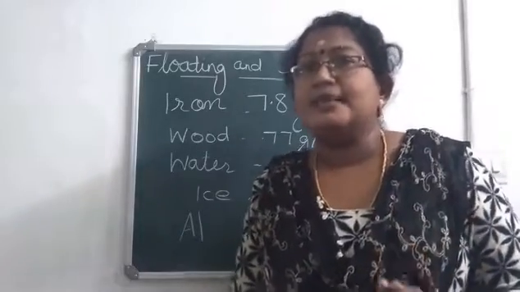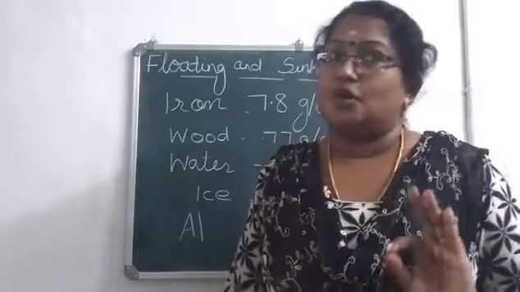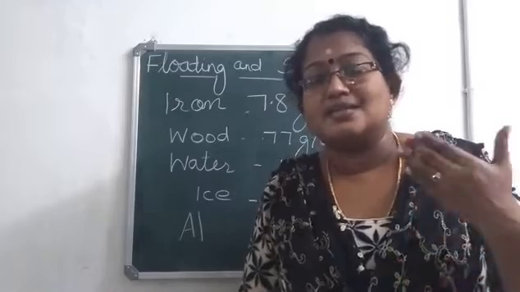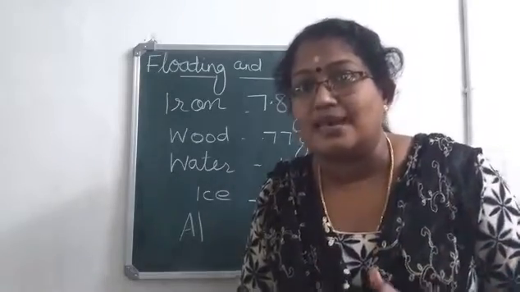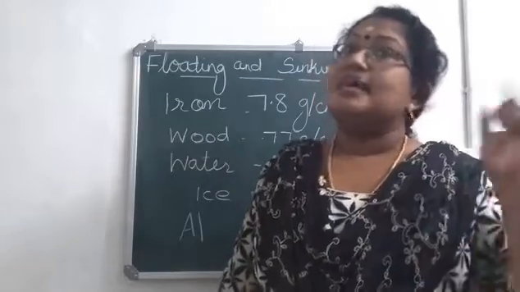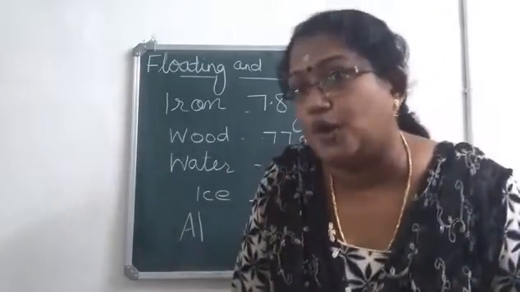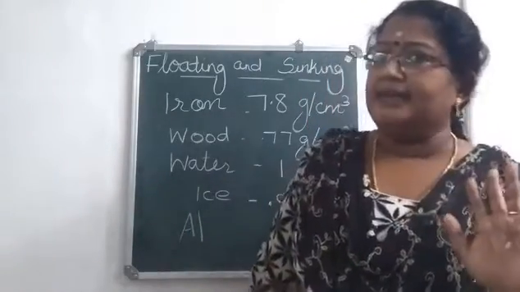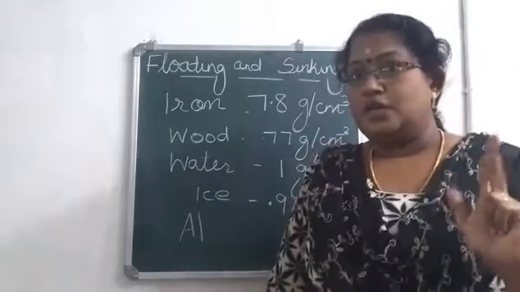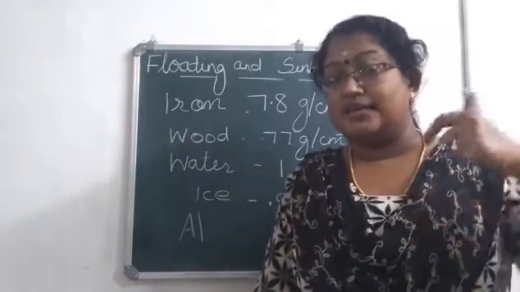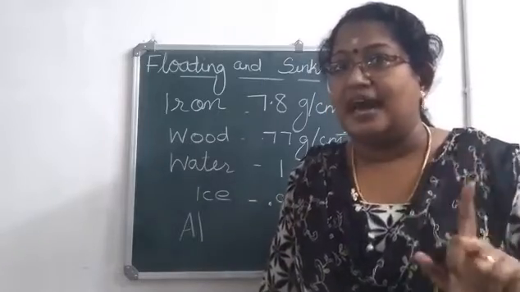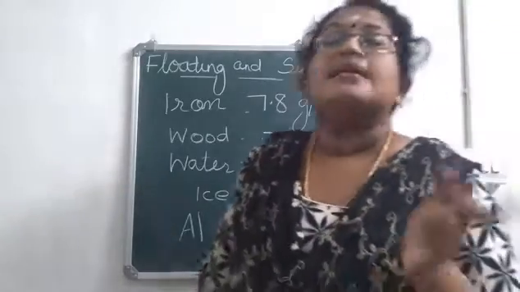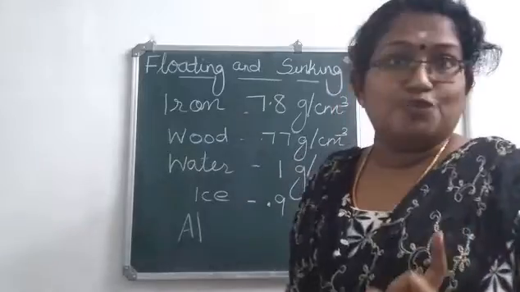Flotation and sinking can be explained on the basis of density. If the density of a substance is greater than the liquid, the object will sink. If the density of the object is less than that of the liquid, it will float. So, we have discussed 3 examples here. First one was with an iron nail and a wooden block. When an iron nail is immersed in water, it will sink because the density of iron is greater than that of water. But a block of wood will float because the density of wood is less than that of water.